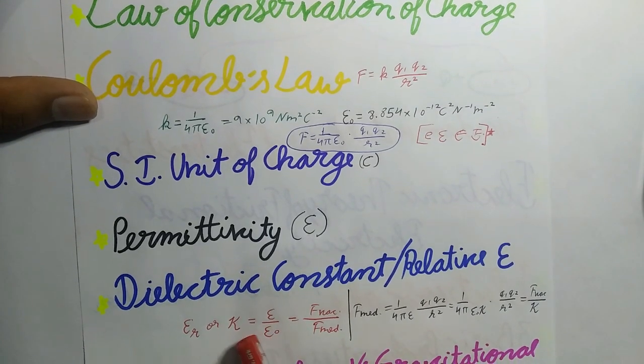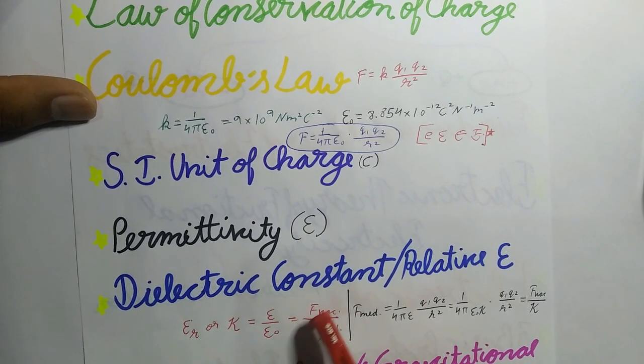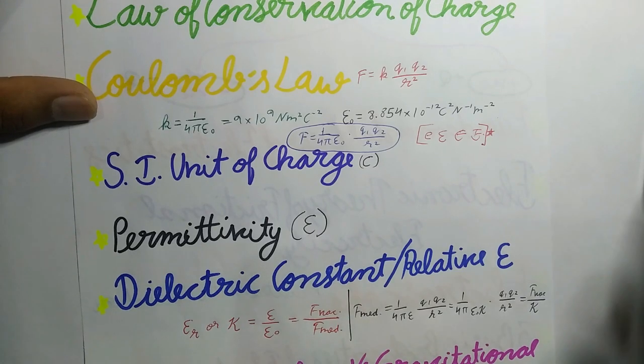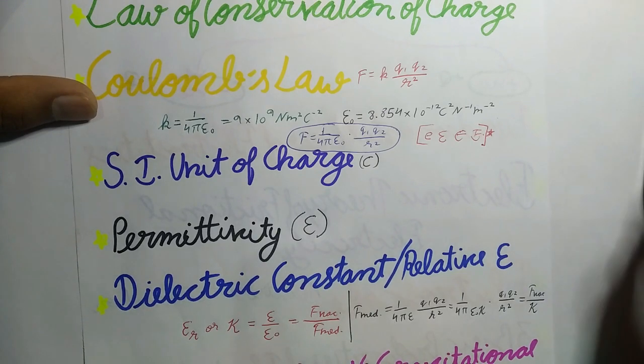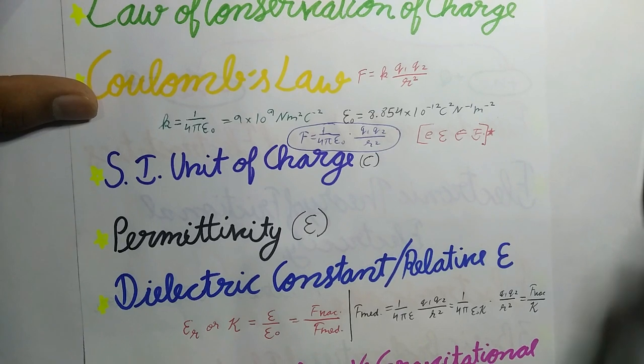So its formula will be K equals epsilon upon epsilon naught, which is equal to F in vacuum upon F in medium. The dielectric constant of a medium may be defined as the ratio of the force between two charges placed some distance apart in free space to the force between the same two charges when they are placed the same distance apart